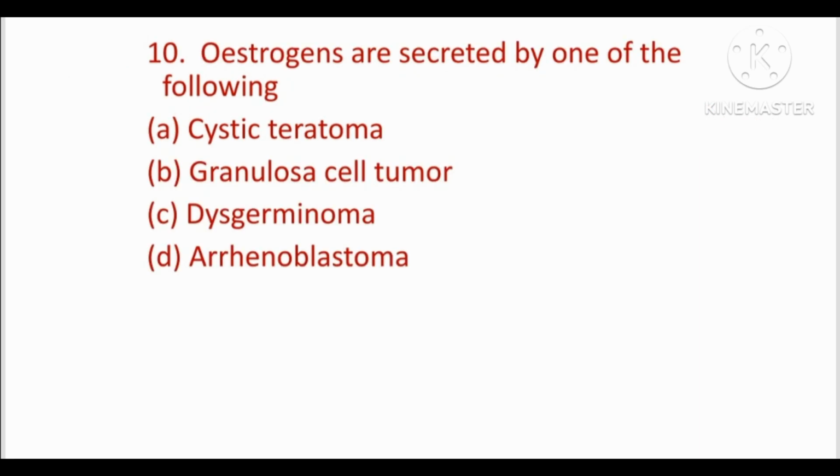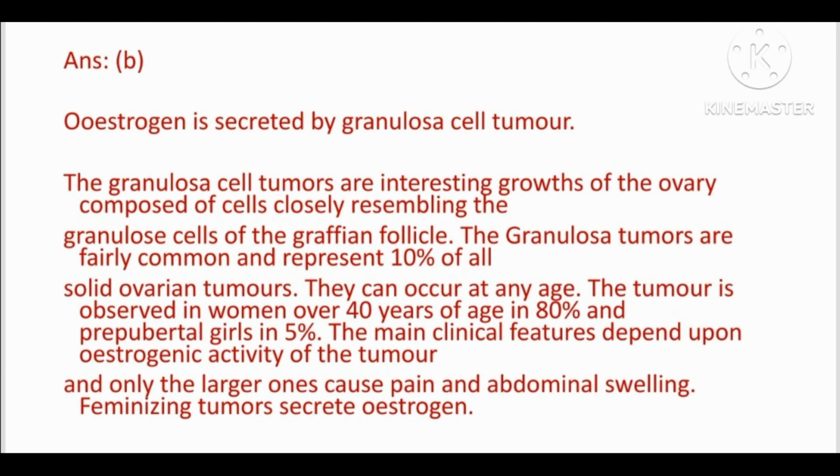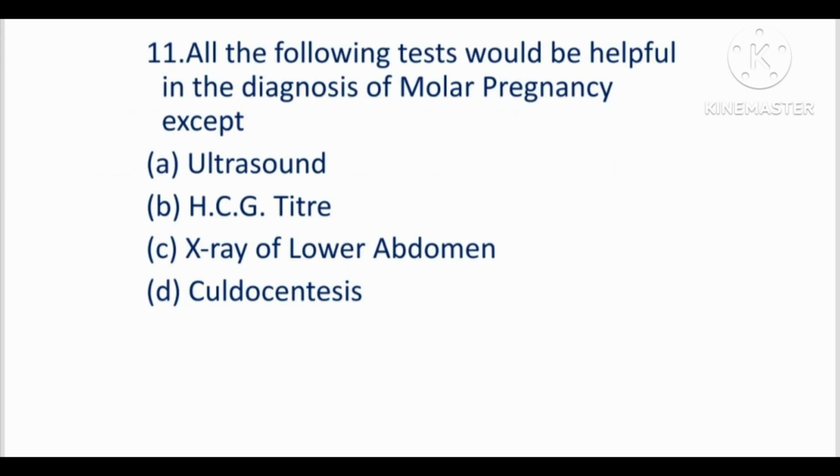Next question, estrogens are secreted by one of the following. Options are option A, cystic teratoma, option B, granulosa cell tumor, option C, dysgerminoma and option D, arrhenoblastoma. Answer is option B, that is granulosa cell tumor. Next question, all the following tests would be helpful in the diagnosis of molar pregnancy except.